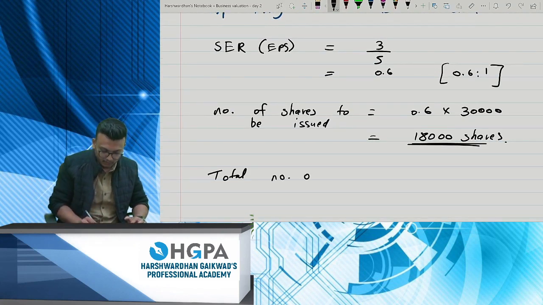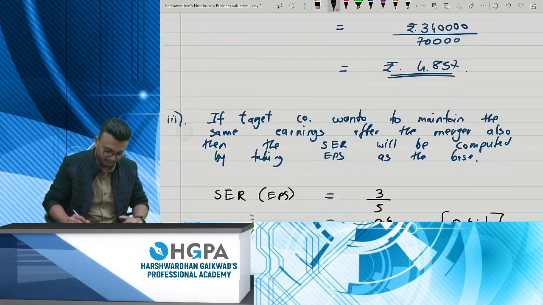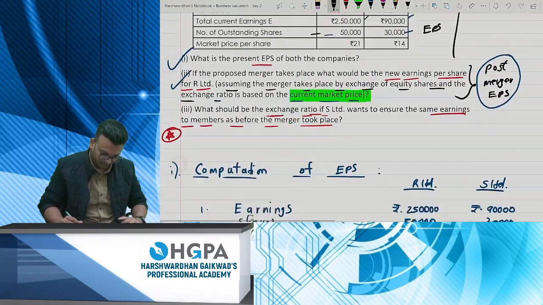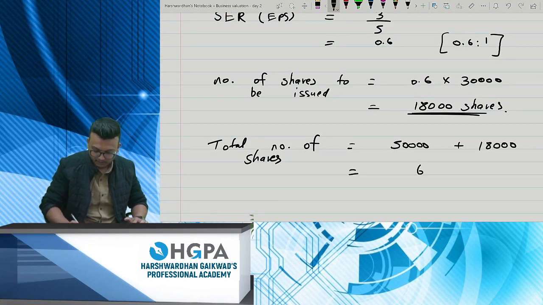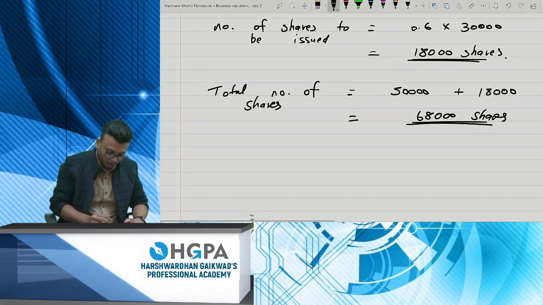And total number of shares, this will be 50,000 plus 18,000. This will be 68,000 shares. Okay. Now tell me, what is your post-merger EPS?